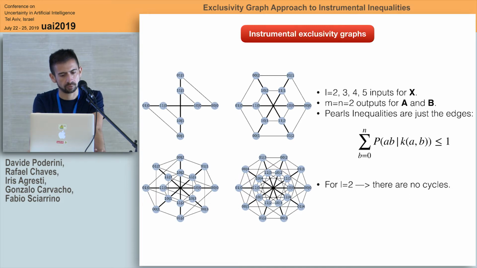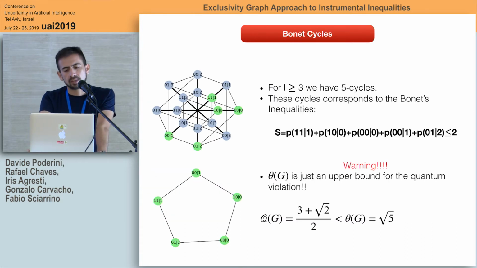In the first graph, you can observe that there is no subgraph where you can obtain cycles or anticycles of 5 or more. So the graph is perfect and actually corresponds to Pearl's inequality. So there is no gap between classical and quantum phenomena. While in the second, third, and fourth, you can obtain a subgraph.